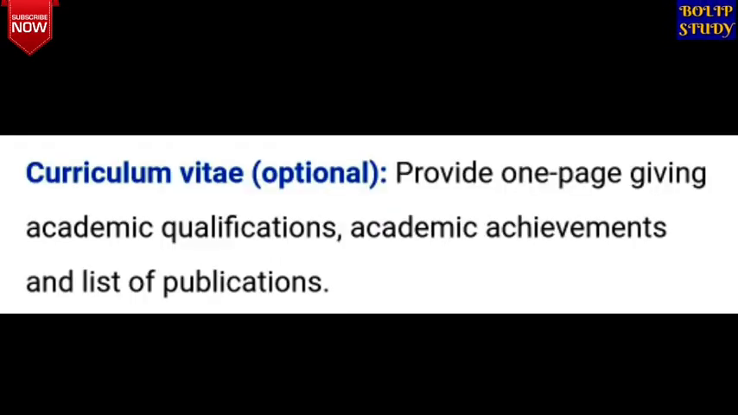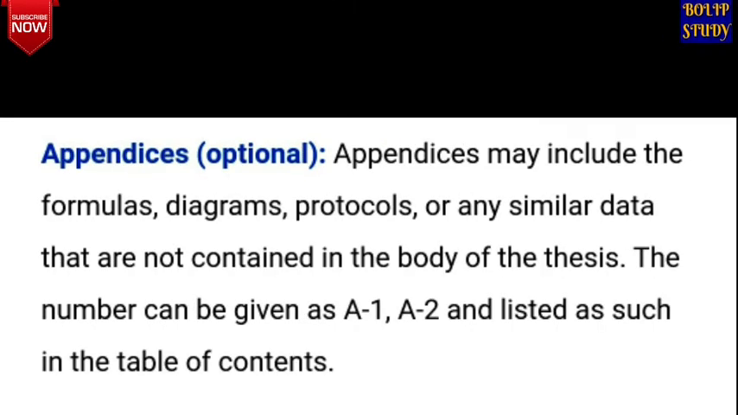Then the next point is curriculum vitae, which is optional. Provide one page giving academic qualifications, academic achievements, and a list of publications. The last point is appendix, which is also optional. An appendix may include the formulas, diagrams, protocols, or any similar data that are not contained in the body of the thesis. The numbers can be given as A1, A2 and listed as such in the table of contents.